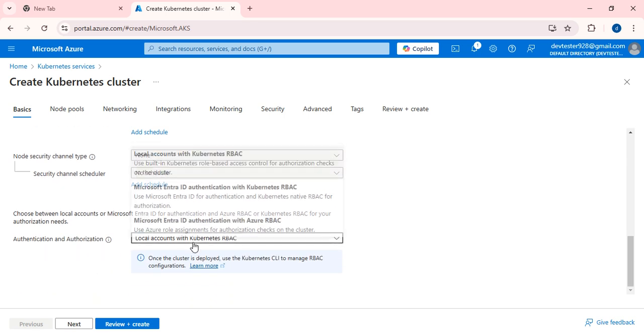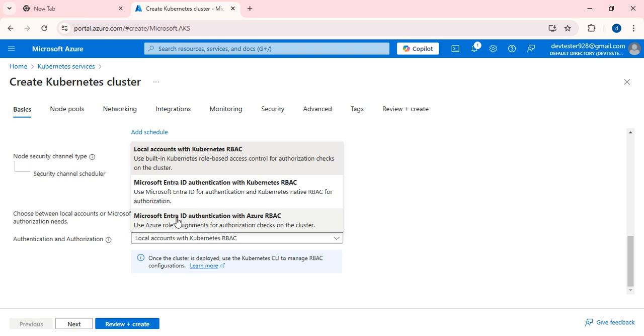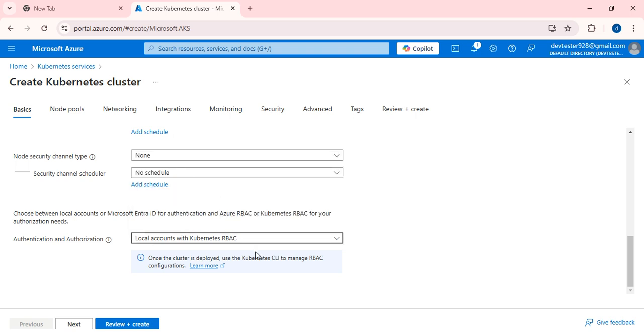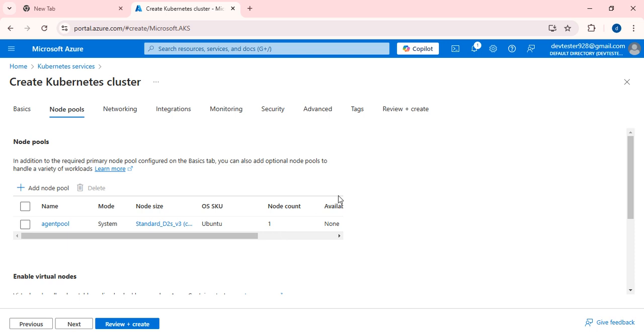And authentication and authorization. If you have an existing domain, then Entra ID will be generated. Right now, as I'm going to create this for lab purposes, and I don't have any domain with me right now, that's why I'm going to select local accounts with Kubernetes RBAC. RBAC stands for role based access control. Okay, next.